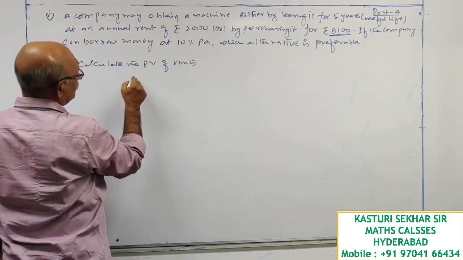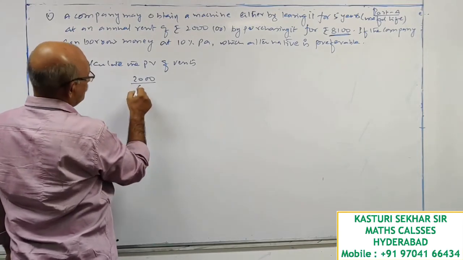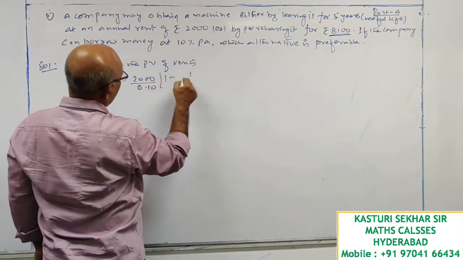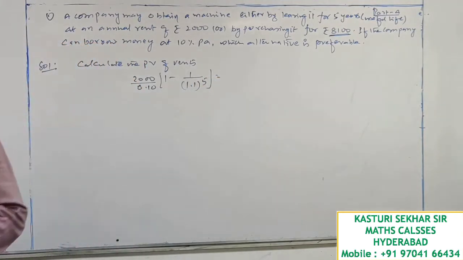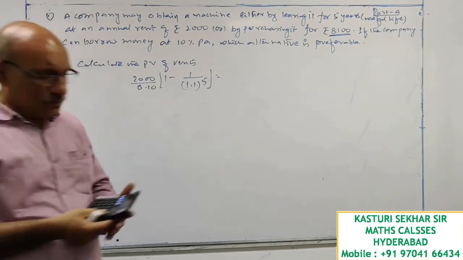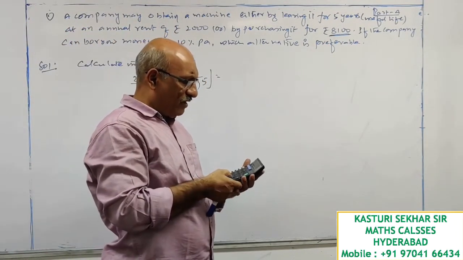That is 2000 divided by 0.10, 1 minus 1 by 1.1 whole power 5. (1.1) into power 5 I have to raise.